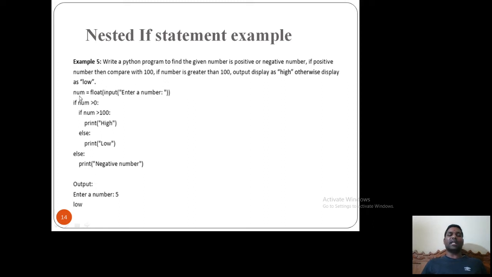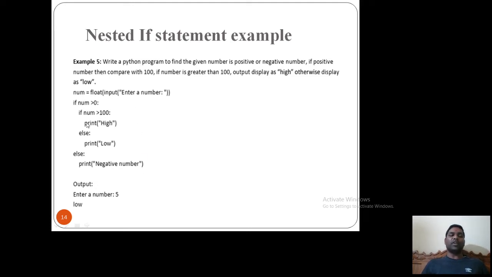So I will read a number from the user. Number = float, enter a number. If the number is greater than 0, then automatically it's positive. This is the outer if condition. If it is positive, then again I need to check the number against 100. If the number is greater than 100, I will print high. If the number is less than 100, then I will print low. That is when the number is positive. If the number is less than 0, that means it's negative, and I directly jump to the else statement. I will simply print negative number.